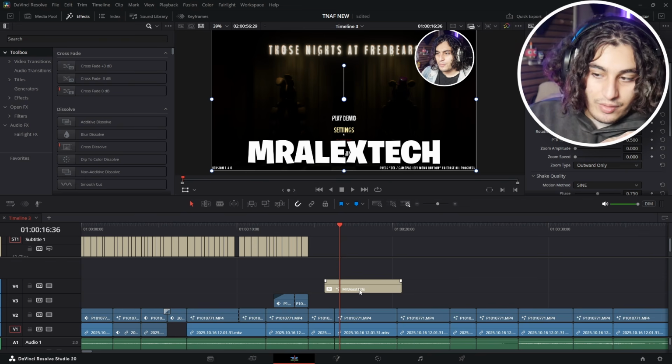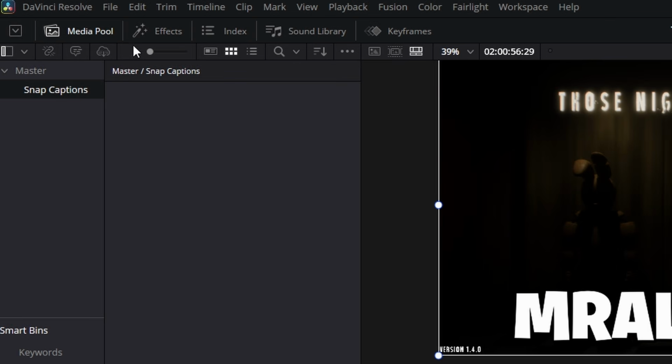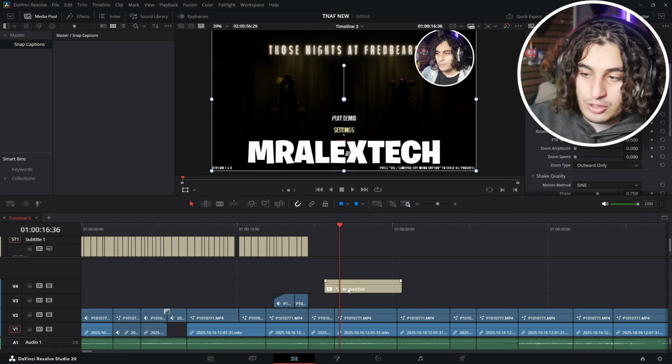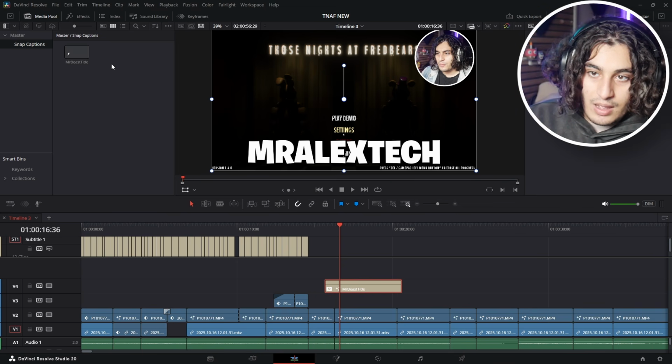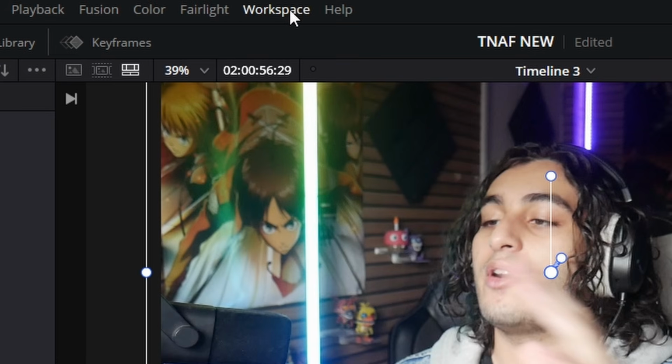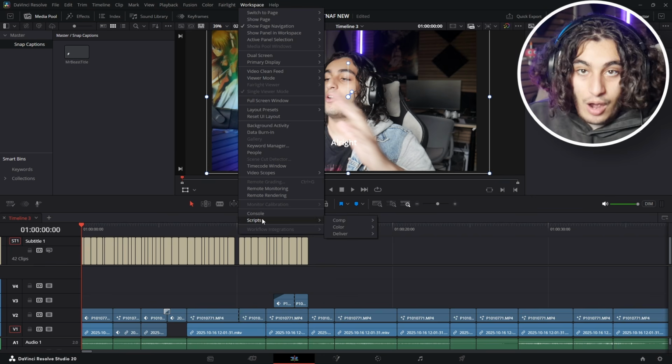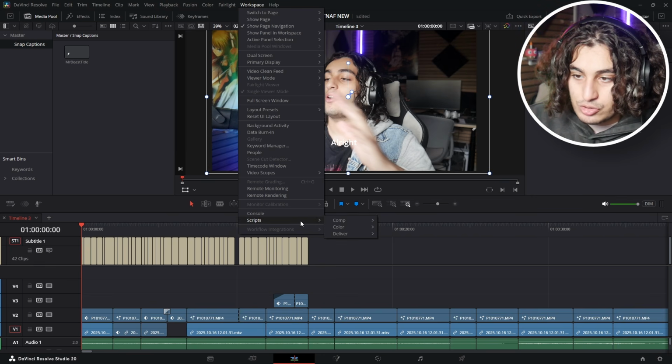Imagine this as like the file that just has all the edits. Go back to media pool, make sure we're in snap caption bin. I'm gonna drag this into here, and that's it. We can delete this now. We're gonna go to workspace. We're gonna go down. This is after you have the plugin, by the way. We're gonna go to scripts. We're gonna go to comp. We're gonna click on snap captions.